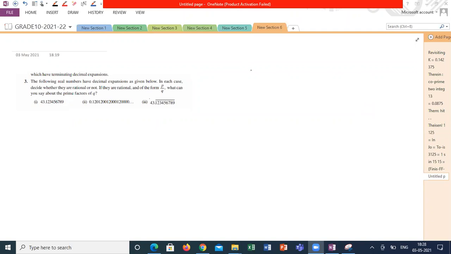Yes, sir. The following real numbers have decimal expansions as given below. In each case, decide whether they are rational or not. If they are rational and of the form P by Q, what can you say about the factors of Q? So first we have to decide whether a number is rational or not. On what basis are you saying a decimal expansion is rational or irrational?